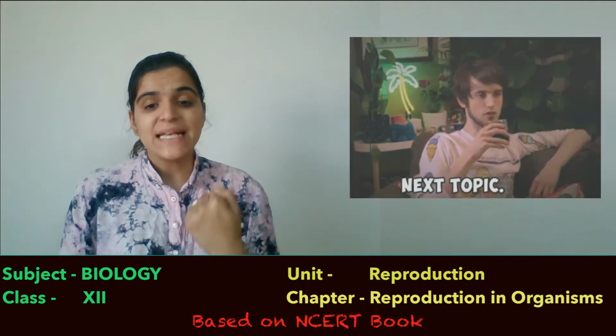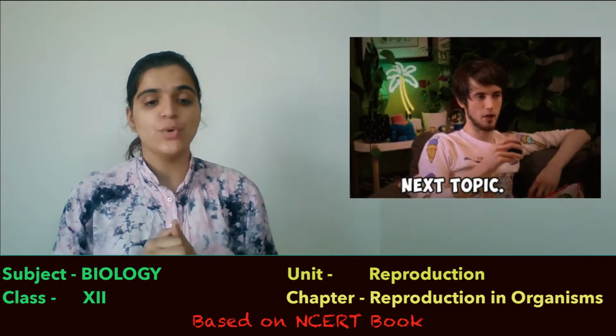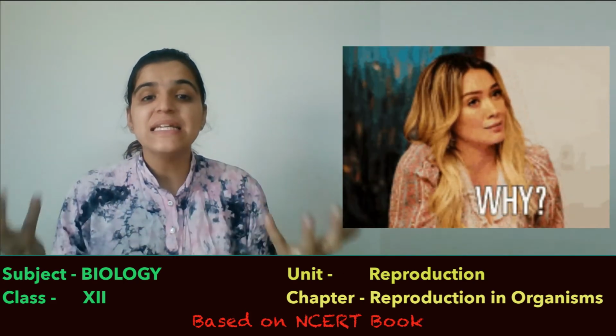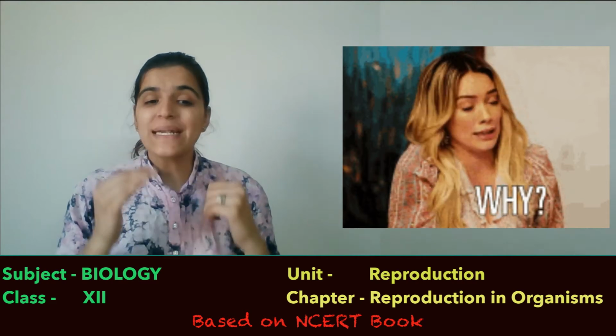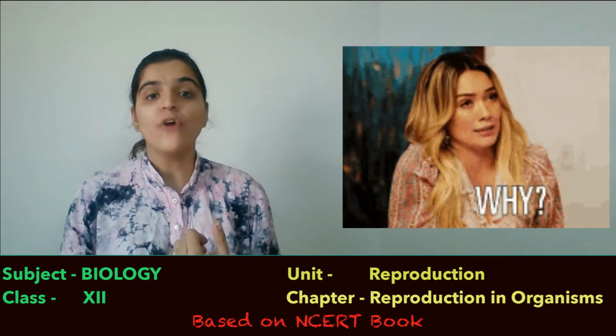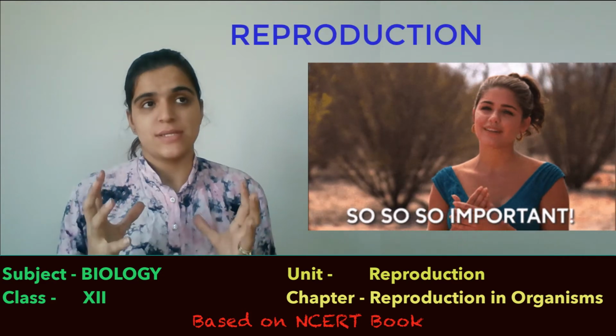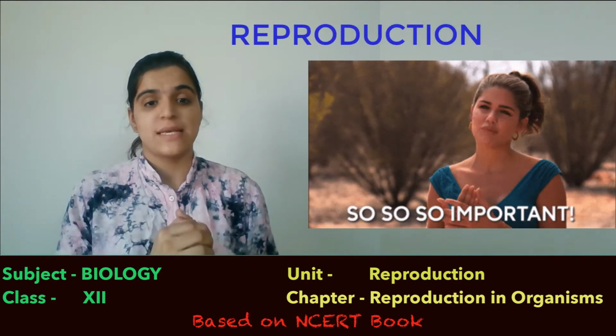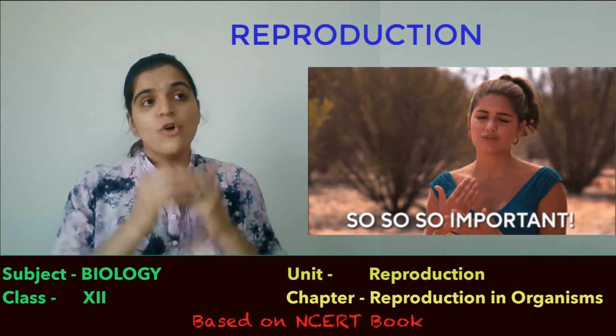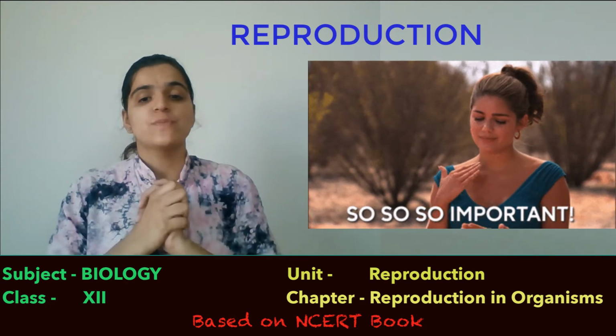Now, the next topic I will discuss is why there is a need for reproduction. What is the necessity of reproduction? Reproduction is a vital process, a very important and significant process which helps in the continuation of species.